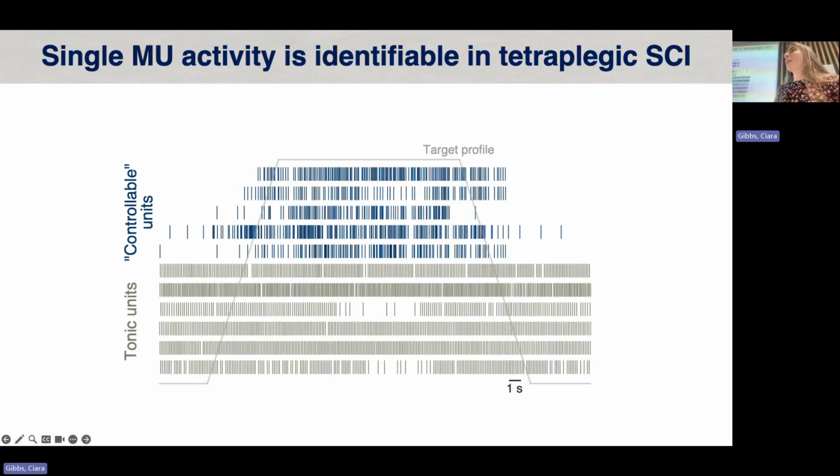So to do this, they were asked to track trapezoidal profiles where they imagined certain actions that they were trying to perform at maximum intensity. So they would see online the RMS of the EMG that we were recording.